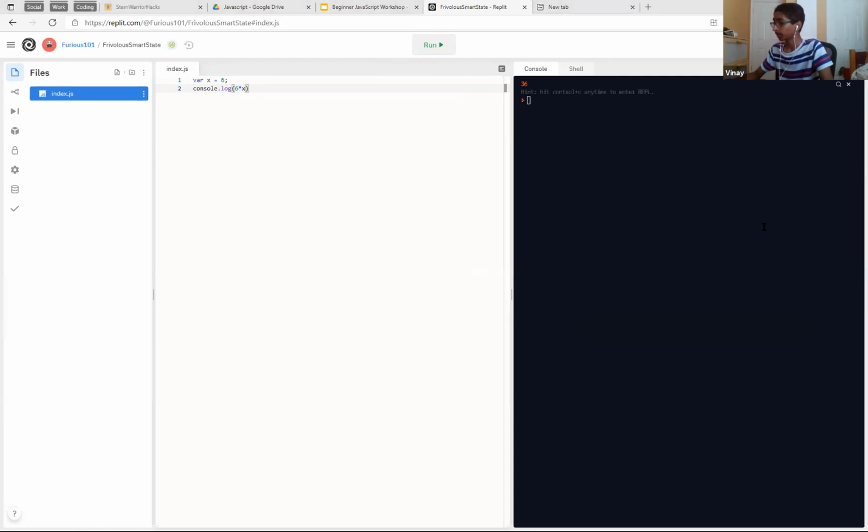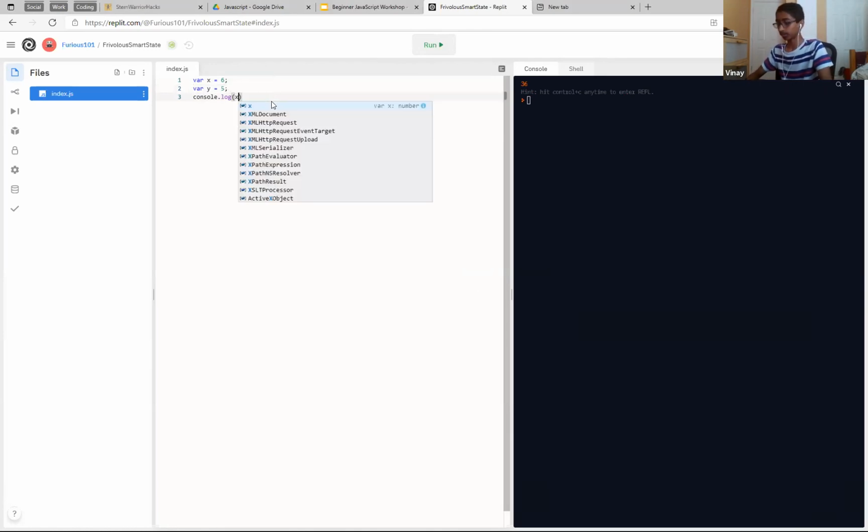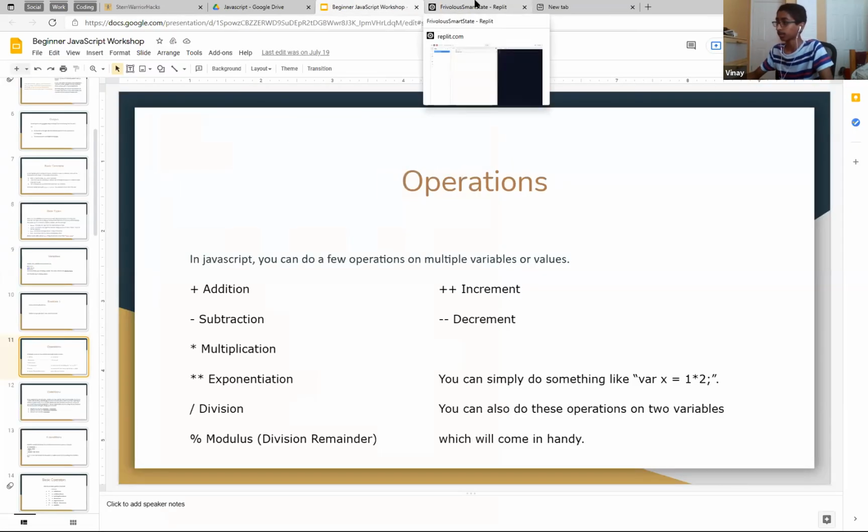Print out both values. Oh, print out like 2 values. Yeah, you can do that. You can do var y equals 5. So then we can do like x comma y. And then the comma automatically puts a space. So yeah, we can also replace this with like a string. Yeah, that works. See, it automatically puts a space in. So that's if you want to output multiple at the same time.